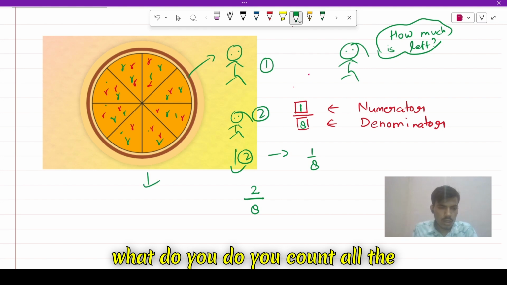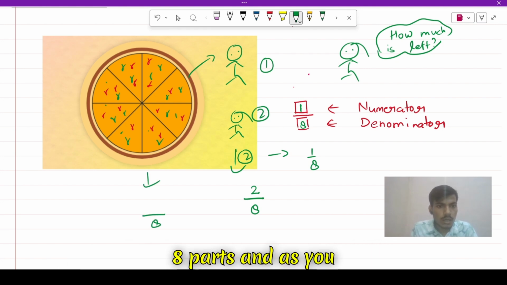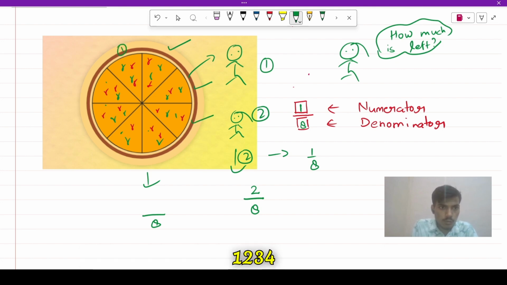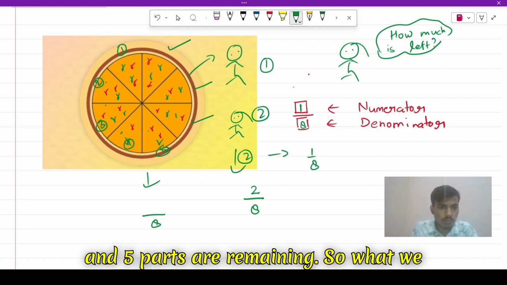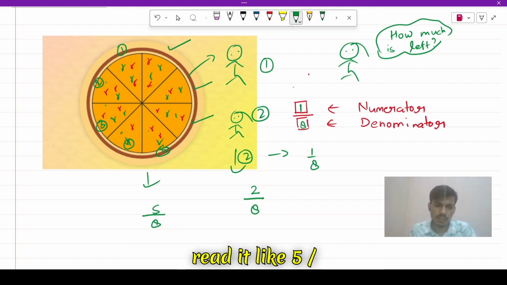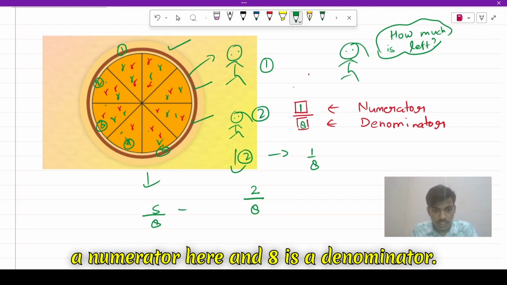What do you do? You count all the parts. How many parts are there? There are eight parts. You and your sister have eaten one, two, and three parts. Then how many parts are remaining? One, two, three, four, and five parts are remaining. So we write five, and we read it as five divided by eight, or five by eight. Five is the numerator here and eight is the denominator.